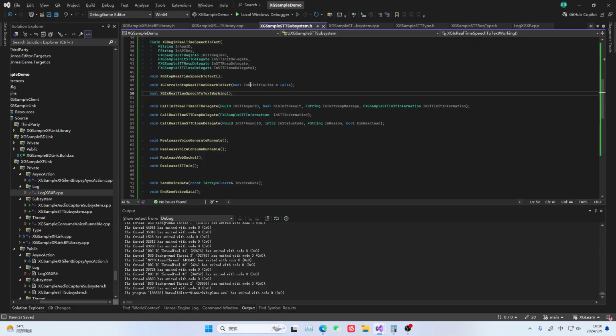Then when we are exiting, in any case, we need to force close. So this place needs to be triggered. If we force close it ourselves, it will be forcibly shut down. We don't need to print this log. If the user force closes it multiple times, then we need to record the log in this place because we need to prompt the user: there have been multiple force closures in your current business logic. This logic is not appropriate. Okay, basically, we have finished writing this framework for everyone.